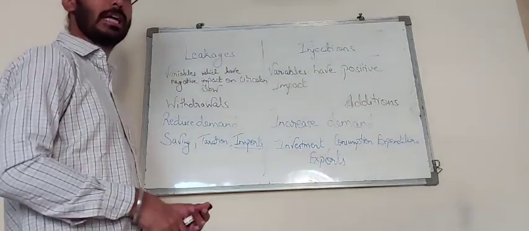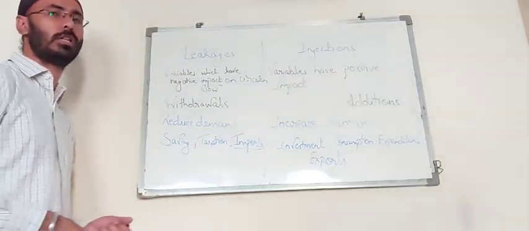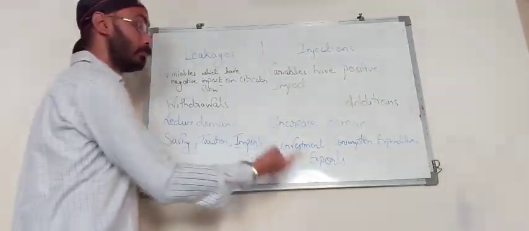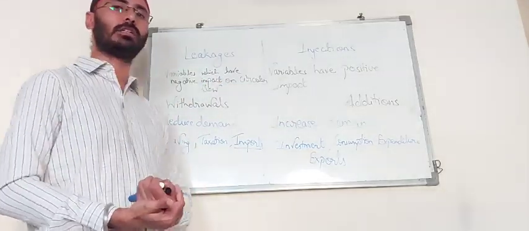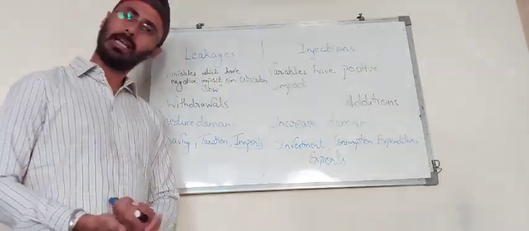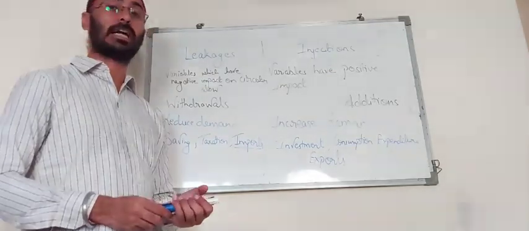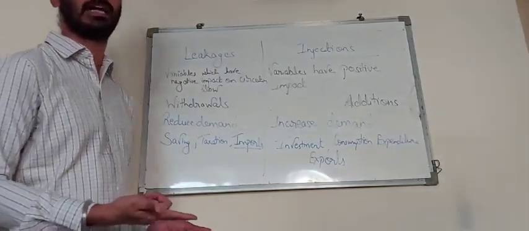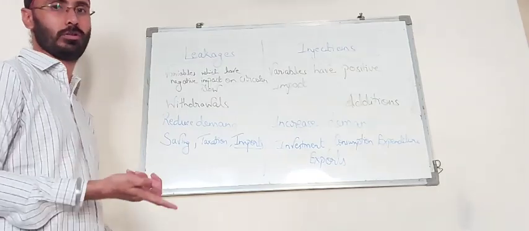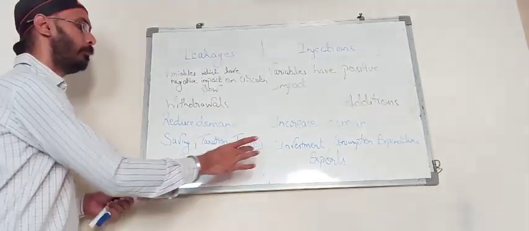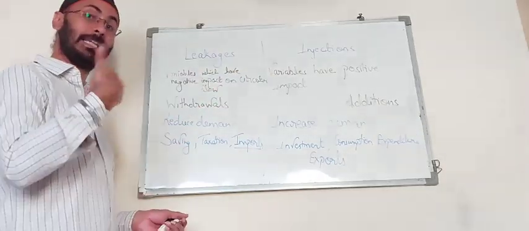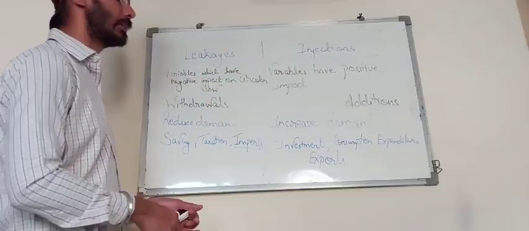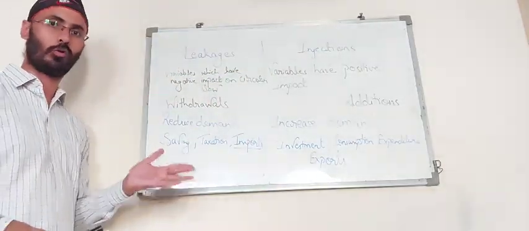That is why all the countries of the world always try to have more exports and fewer imports. The larger the share of exports in an economy, the more rapidly the economy tends to grow compared with an economy with higher imports, because it is quite obvious that for imports we have to pay, and for exports we earn. So if earning is more than payments or expenditure, then it is good for the economy.